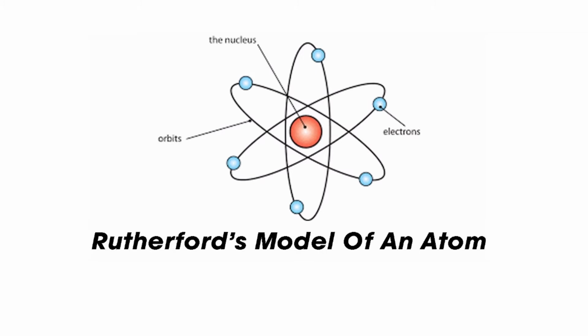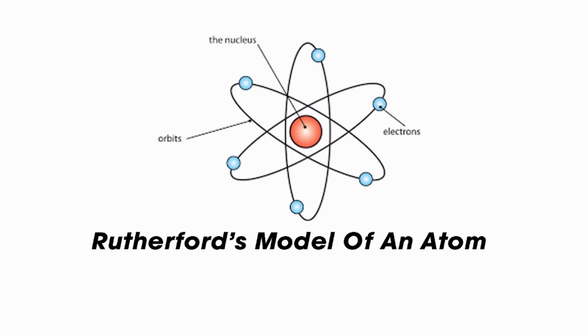Then another atomic theory is J.J. Thomson's theory. In 1904, J.J. Thomson proposed the plum pudding model of the atom. His model postulated that atoms consist of a big positively charged sphere studded with negatively charged electrons, like fruit in a plum pudding. He also proposed that the charge of the positive sphere is equal to the negative charge of the electrons.